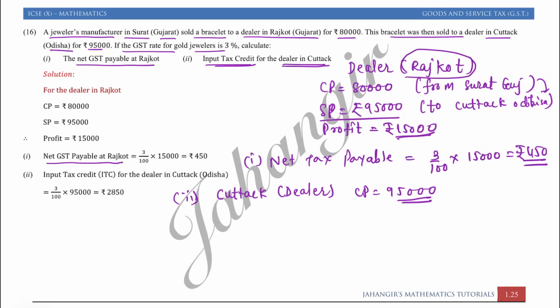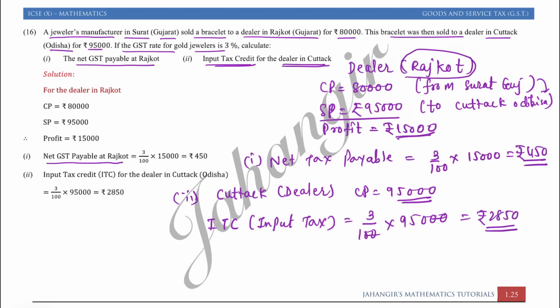Okay, so here input tax credit, ITC, is the input tax which the dealer has to pay on the buying price. So the buying price is 95,000. So he will pay 3% of 95,000. So that is rupees 2850. So this is the input tax credit.